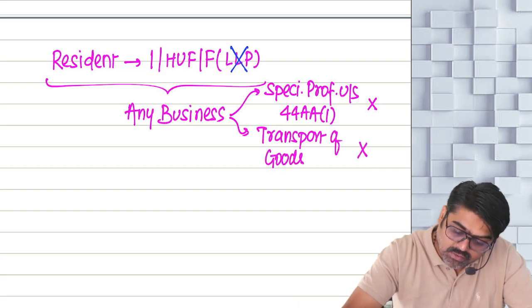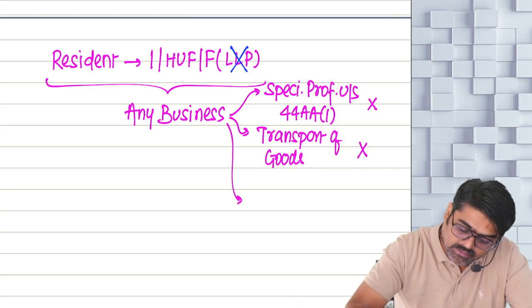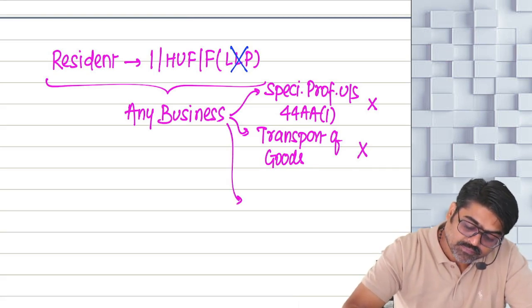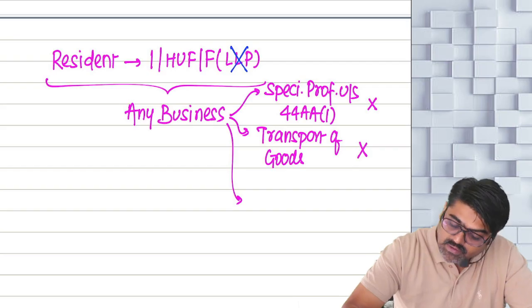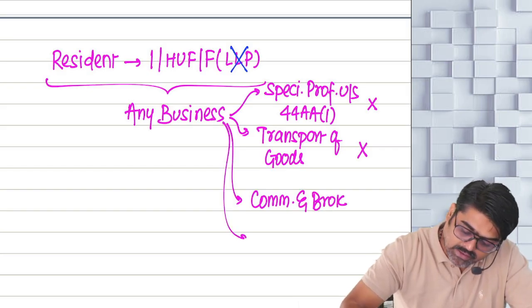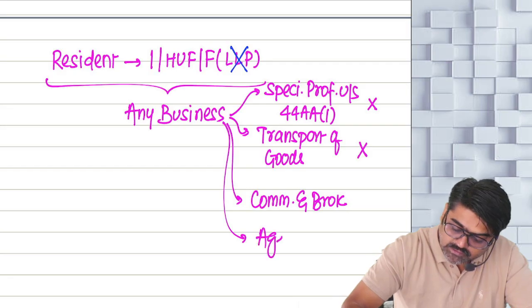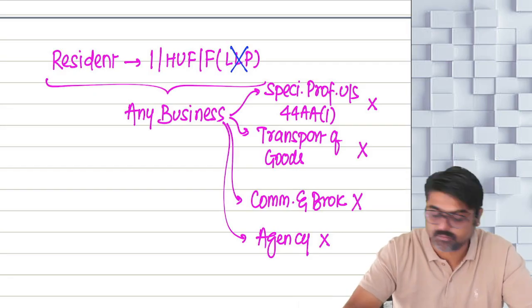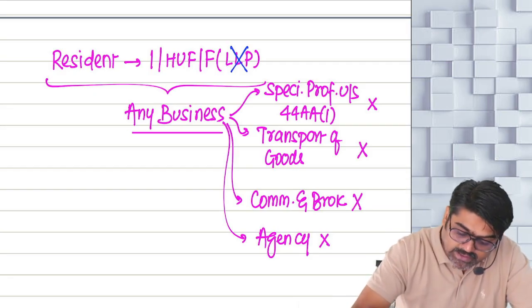Okay, we are not into that business also. And we are not in the business of earning commission and brokerage, or the business of agency. Yes or no? Other than these 4 items, you are engaged in any business.